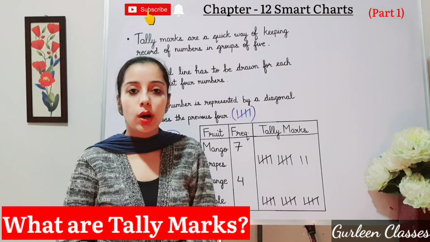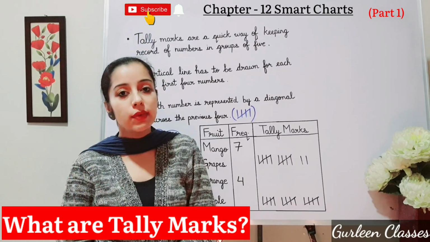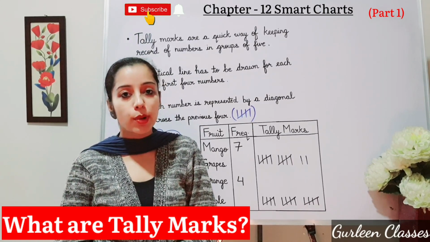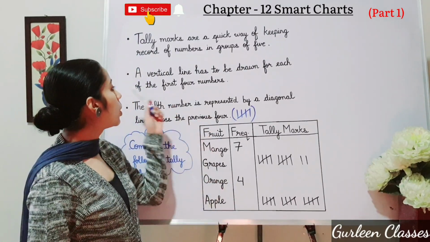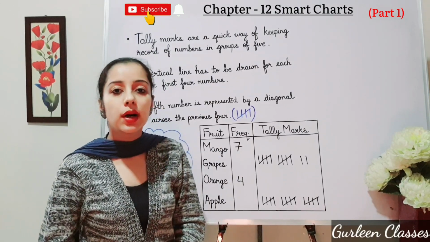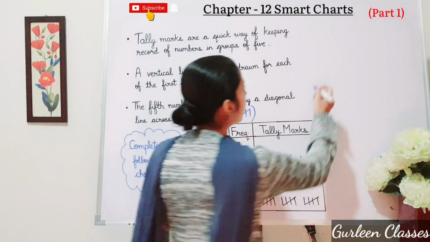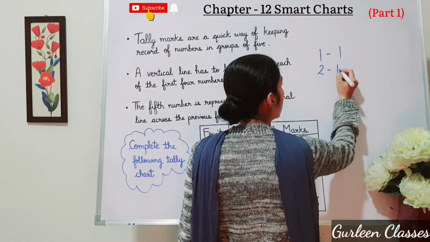Tally marks are a quick way of keeping record of numbers in groups of 5. Here we keep record of numbers in groups of 5. A vertical line has to be drawn for each of the first 4 numbers. So for 1 we draw 1 vertical line. For 2 we draw 2 vertical lines.